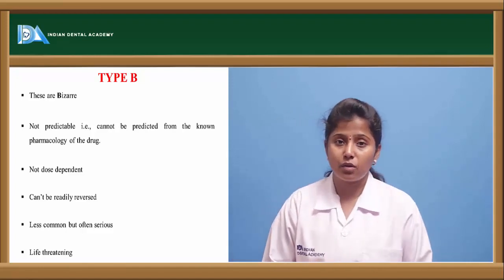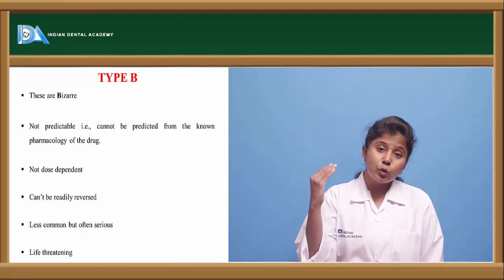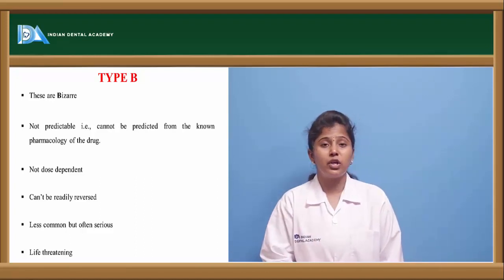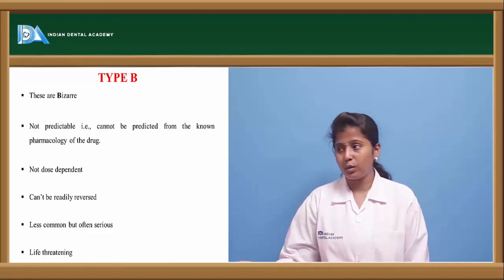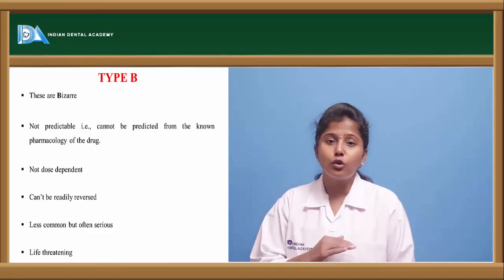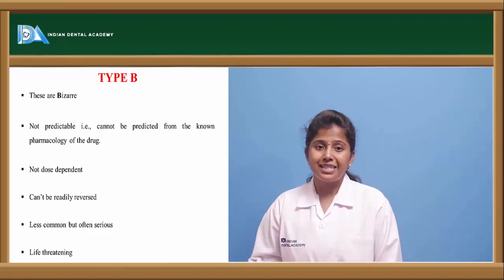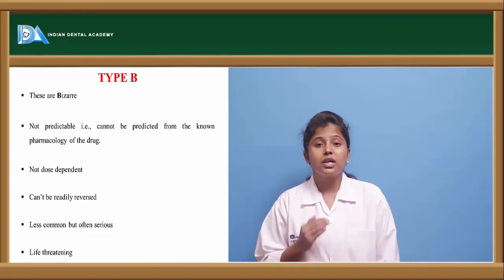These may be severe also. Here these drugs are not predictable, and even if we know the pharmacology and how the drug is acting in the body, the side effects are not predictable for such kind of adverse drug reactions, and these are not dose dependent. Even if we give therapeutic doses, these adverse drug reactions may occur in the body, and these are not readily reversed.